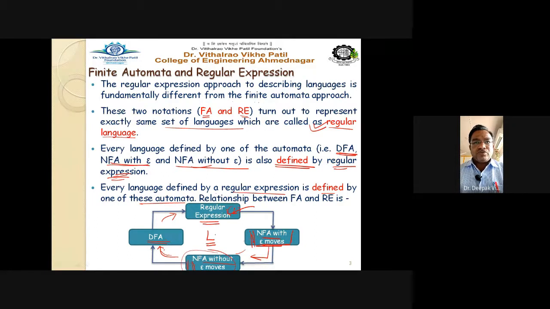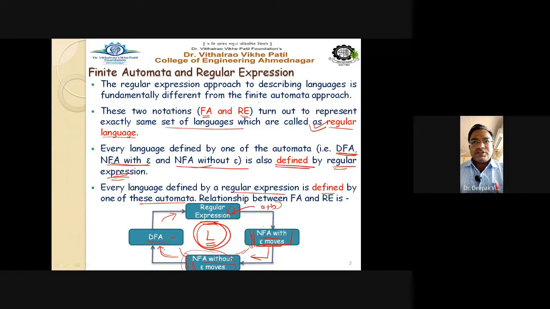Getting this point? So for any language, you can have these particular things, and all these are equivalent. We can say that this DFA is equivalent to NFA without epsilon moves, which is equivalent to NFA with epsilon moves, which is equivalent to the given regular expression.